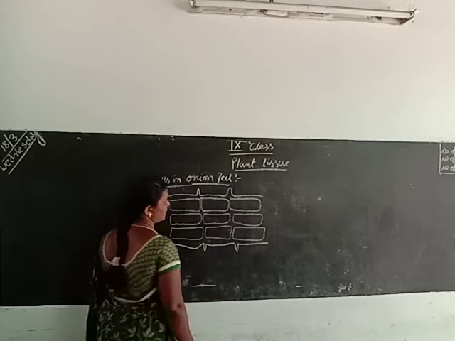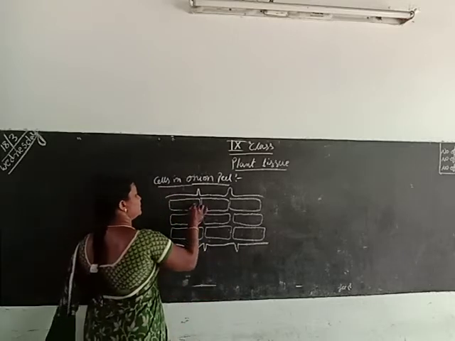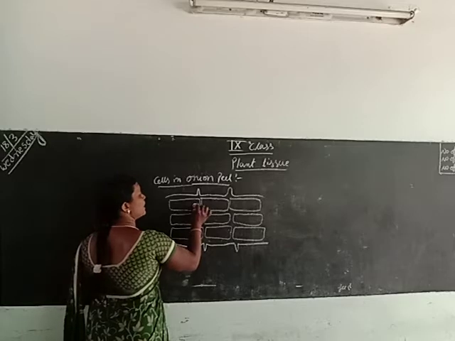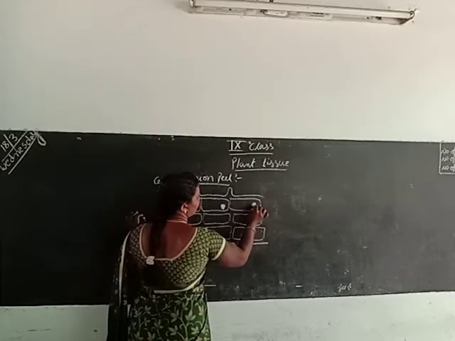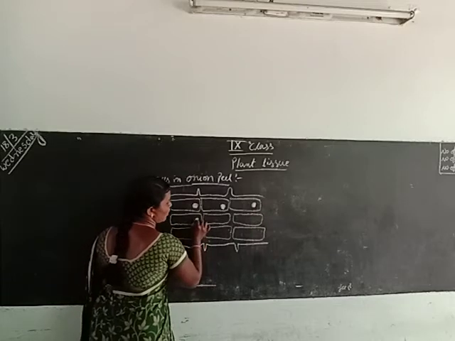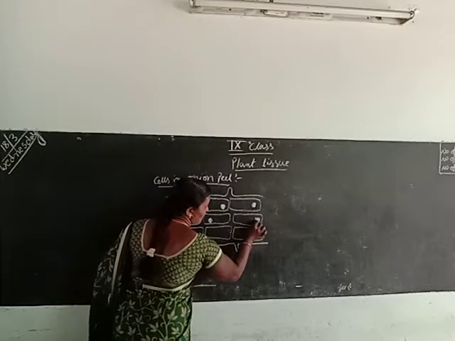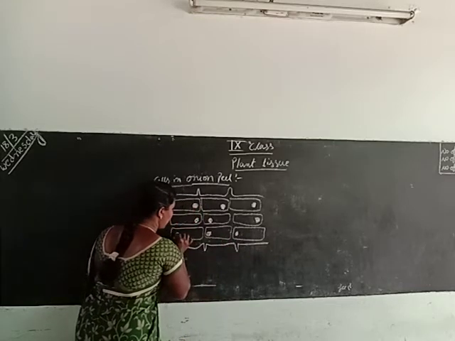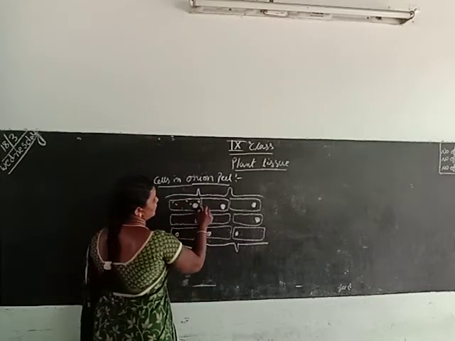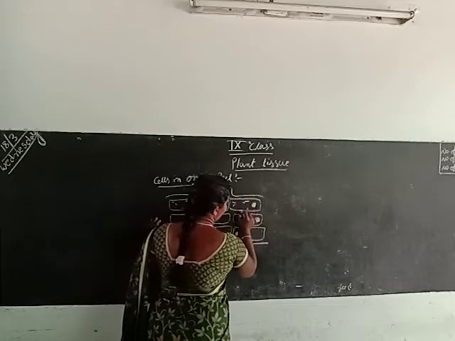The cells are present in rows, and the onion peel cell has three different parts present. Which parts are present in an onion peel cell? This is the onion peel cell.